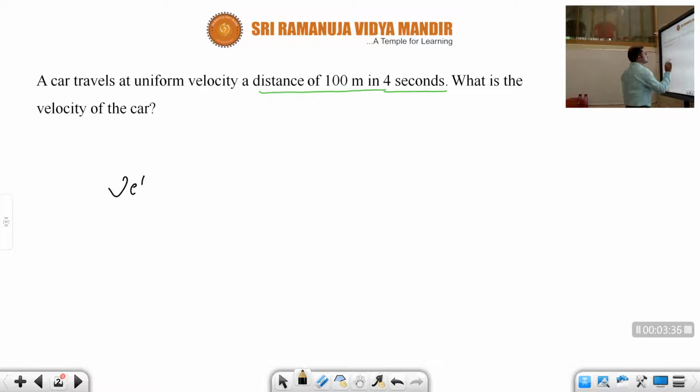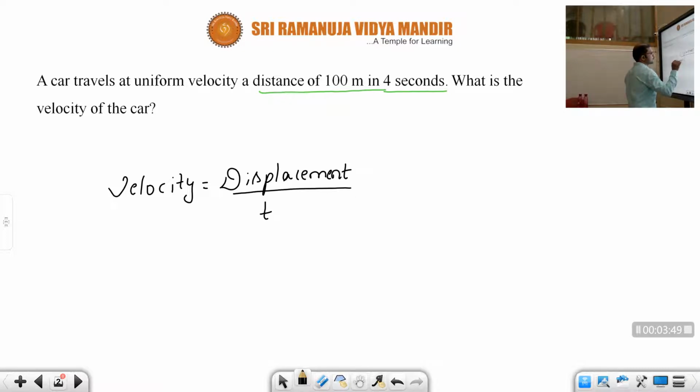In simple terms, we can write velocity is equal to displacement by time. See here, we are not including the direction in this displacement. We are considering only the magnitude.